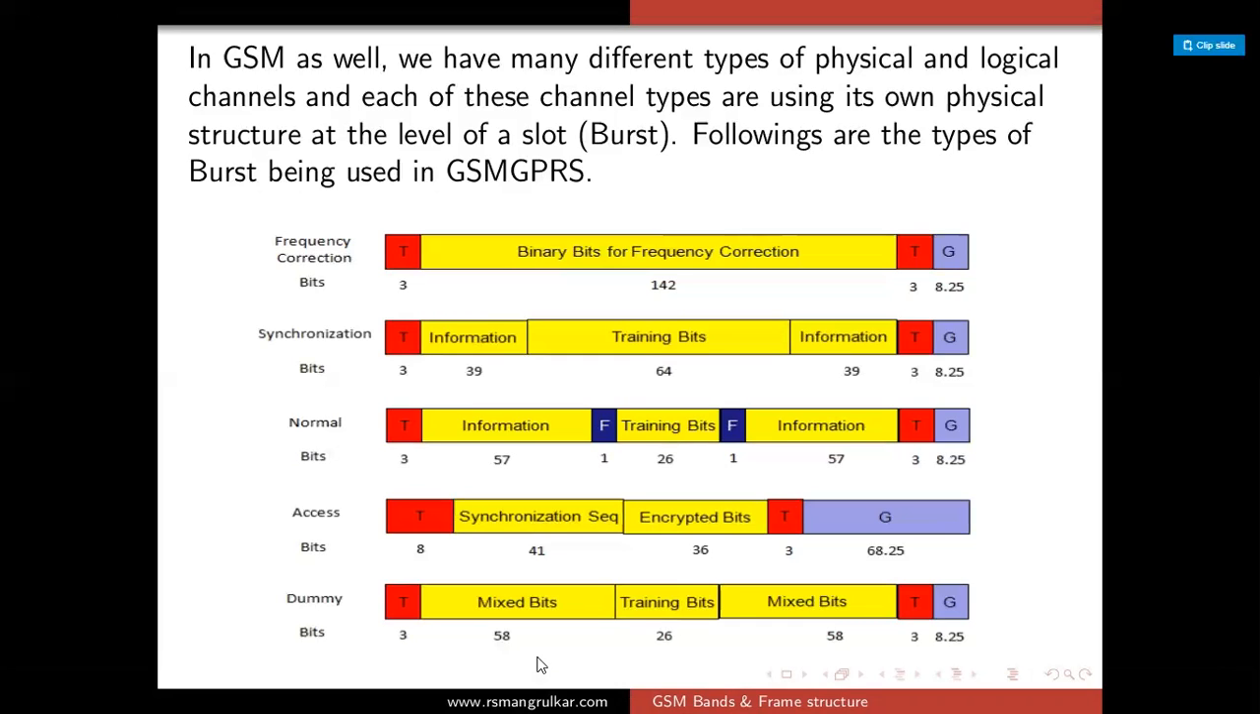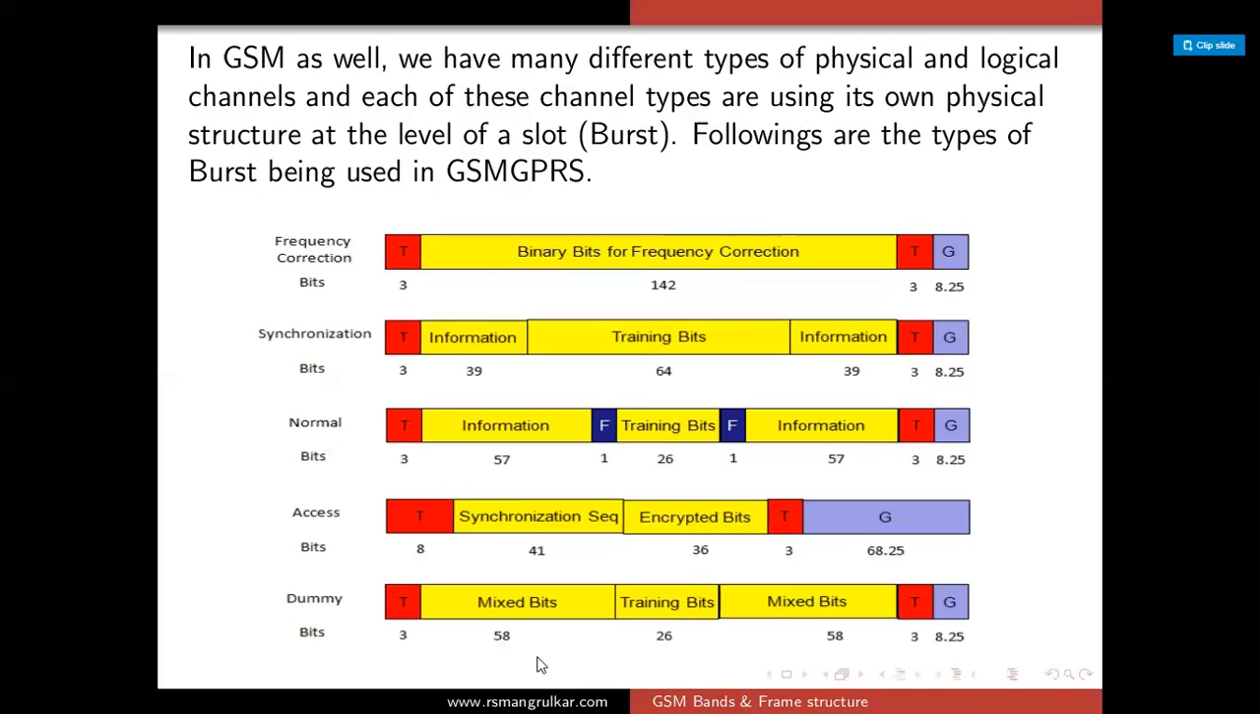Next, FCCH. FCCH means frequency correction channel, and SCH is the synchronization channel. So FCCH is used first, and it repeats every 10th frame, and it is used to synchronize the local oscillator frequency with the base station frequency. And the synchronization channel follows immediately after the FCCH, and it repeats every 11th frame. It is used to synchronize the frame between the base and the mobile stations.